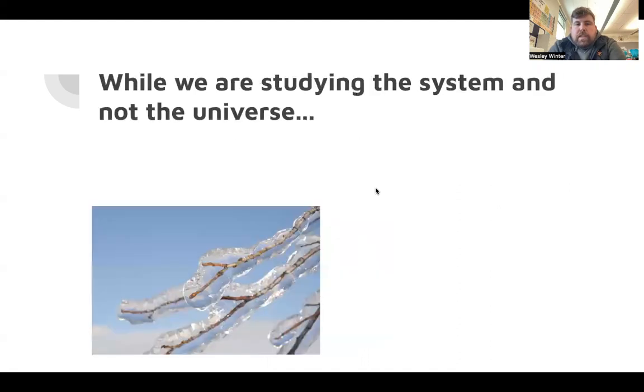So the question I always like to ask my students is this: what is the entropy sign for this reaction? This reaction here is water freezing. Liquid to solid, water freezing. Well, the entropy for this reaction is going to be negative.